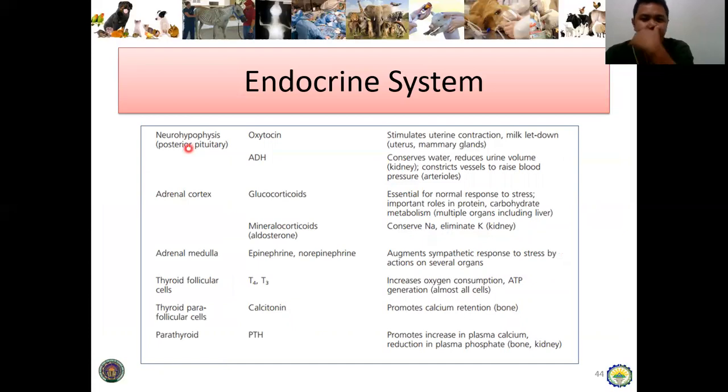So dire na siya sa neurohypophysis or posterior pituitary gland. So not only sa milk letdown but also involves in the uterine contraction, mammary gland contraction. So amo na siya. And then the ADH or the vasopressin or the antidiuretic hormone, amo na siyang responsible for conservation of water and then reduces urine volume, physiology of the kidney.